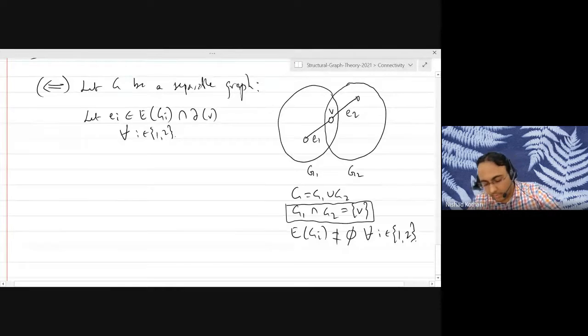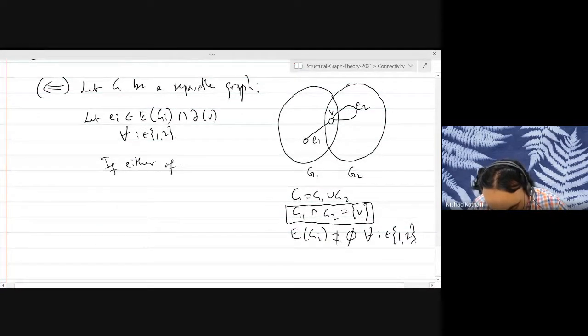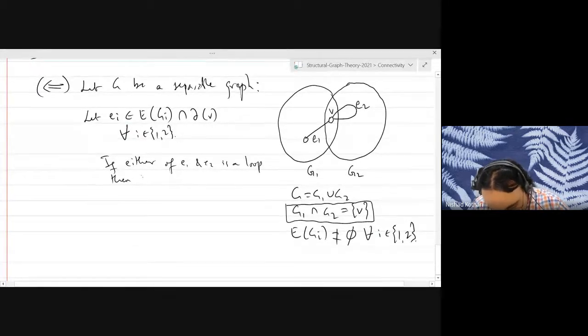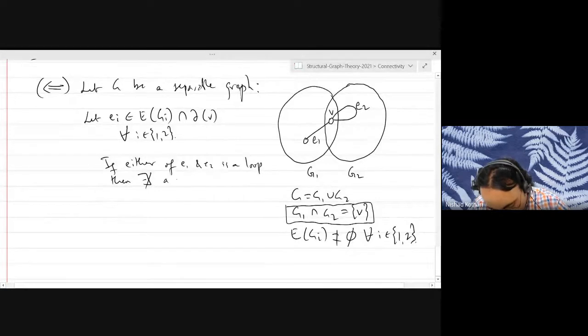Of course, you might say, what if one of these edges is a loop? Then it would look like this. But then you are done anyway, because E1 and E2 do not belong to a common cycle. E2 itself is a cycle, so you cannot combine E2 with another edge to get another cycle. A loop belongs to only one cycle, which is itself. So in the loop case, we are done. If either of E1 and E2 is a loop, then there does not exist a cycle in G containing both edges.